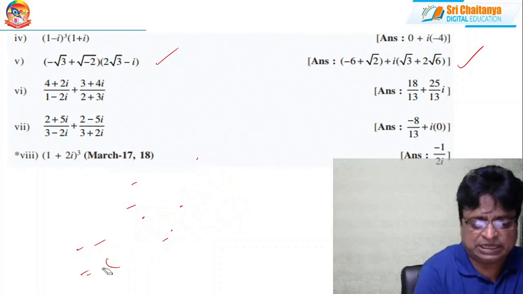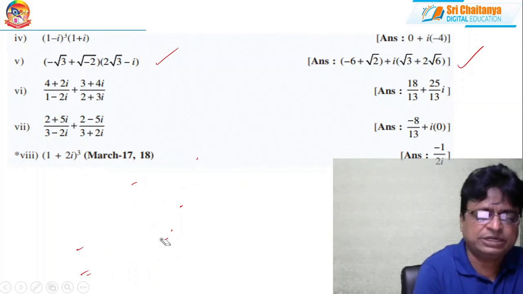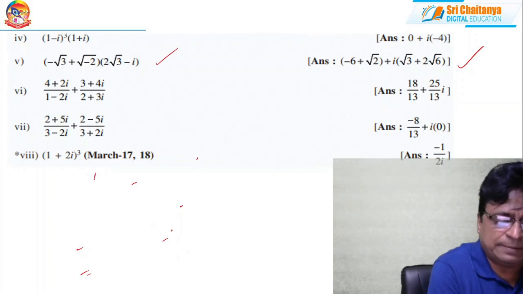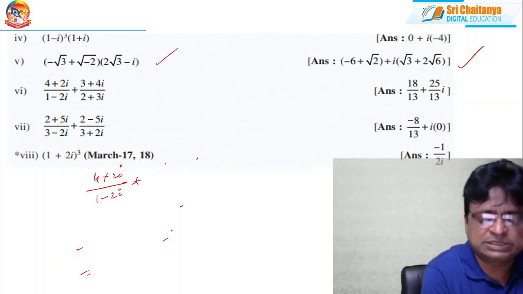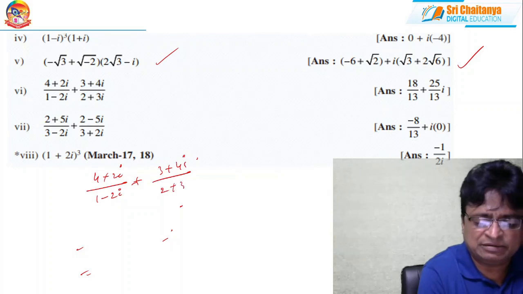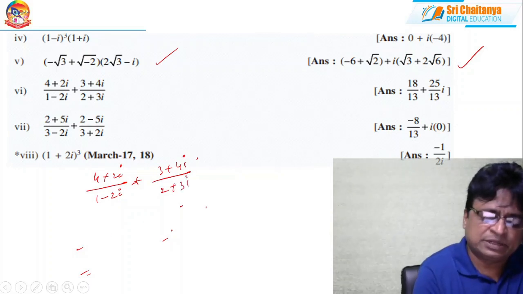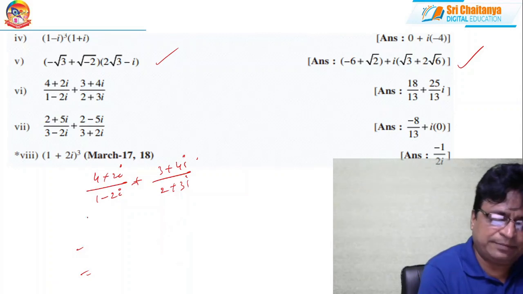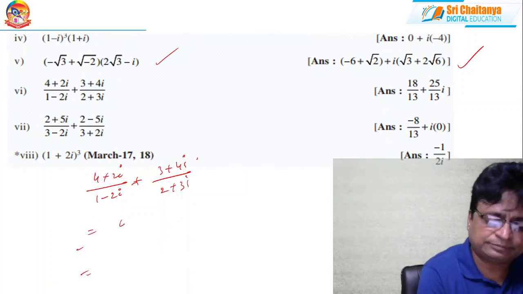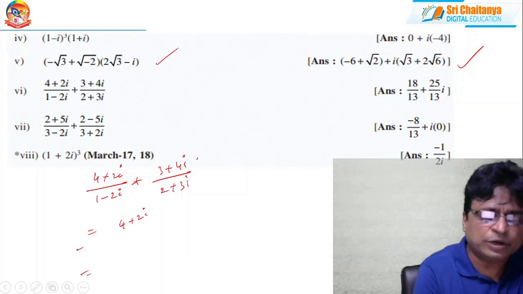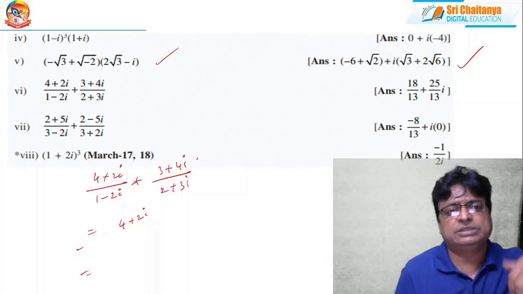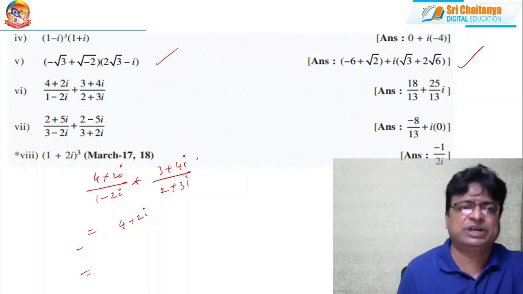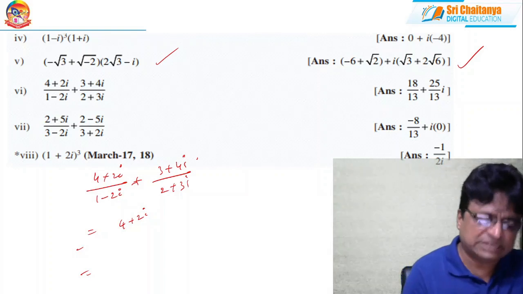Directly, you can take the LCM, you will get the result. How to get it? That is (4 + 2i)/(1 − 2i) + (3 + 4i)/(2 + 3i). Take LCM. That means directly you can multiply, or you can rationalize the first term just like in our previous model, and similarly the second term, and then add. Choice is left to you. Or better, that is better actually.